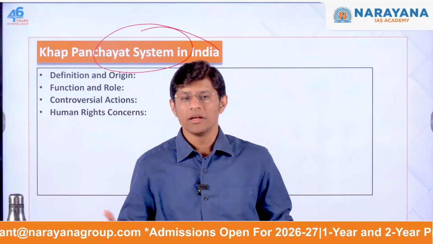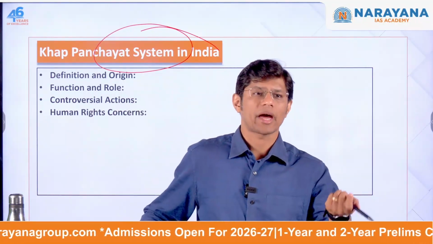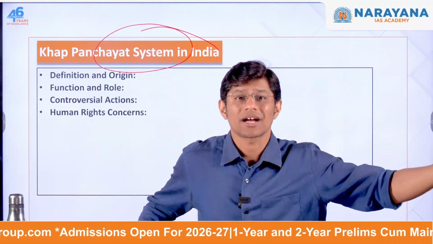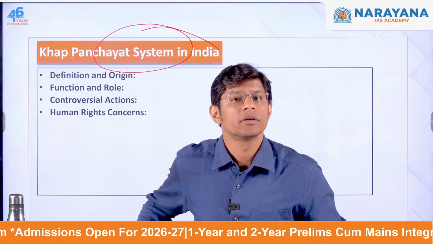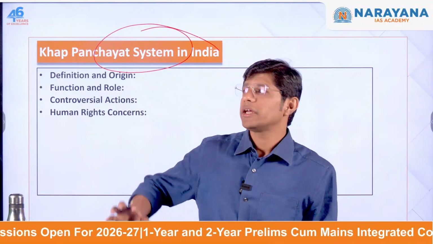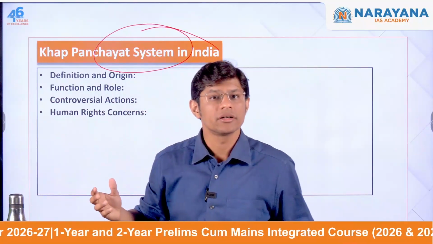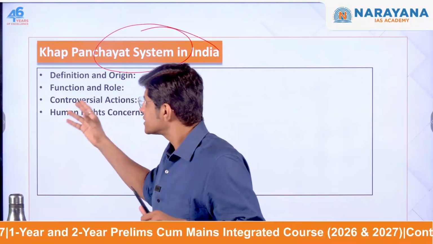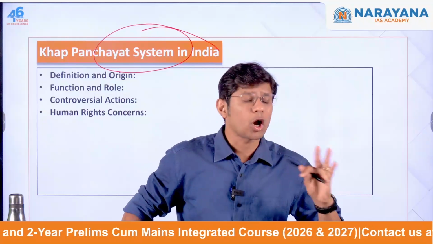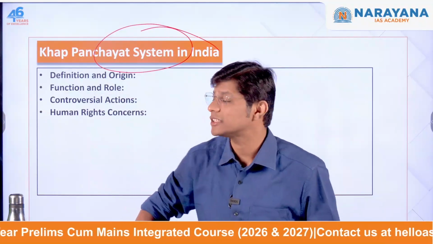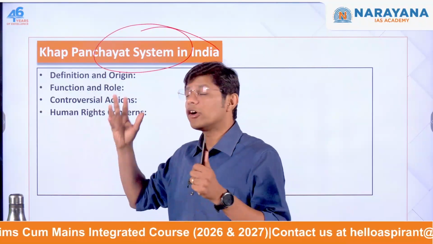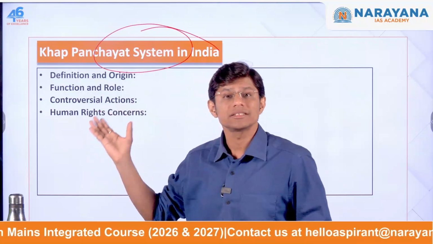Again, the Constitution allows people to marry, no matter which religion or caste he or she is from. Which means they are actually operating outside the Constitution and legal framework. The law does not support the decisions that these people take. That's the reason a few of their actions have led to human rights concerns.